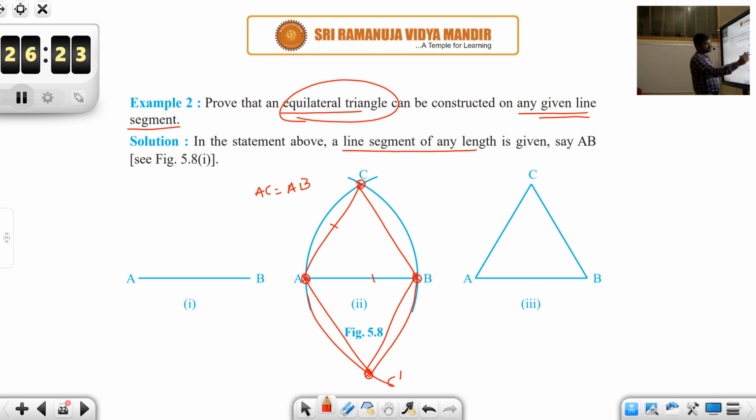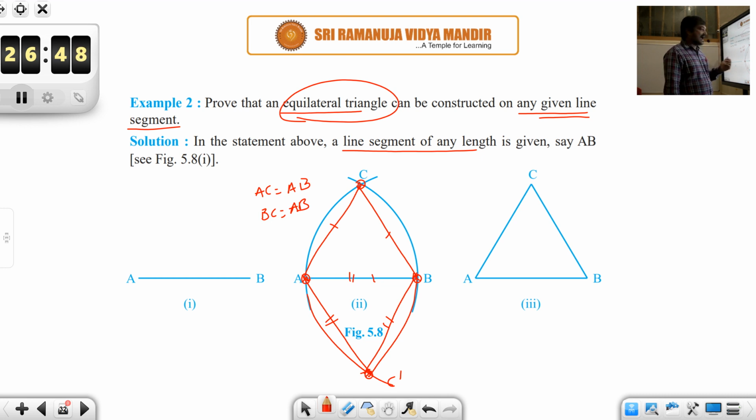And not only that, BC also you have constructed in such a way that BC is equal to AB. And you could observe that all these three sides are equal. So hence ABC is an equilateral triangle. Similarly underneath also, you will find that AC dash is equal to BC dash is equal to AB. So by simple construction, you are able to form two equilateral triangles.